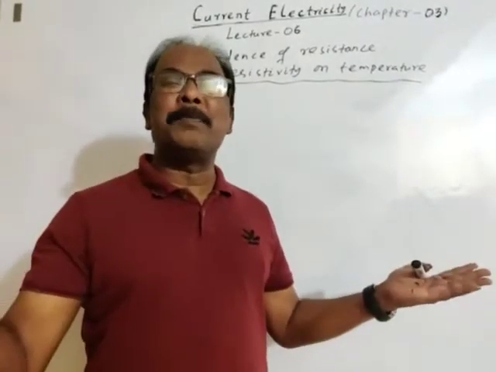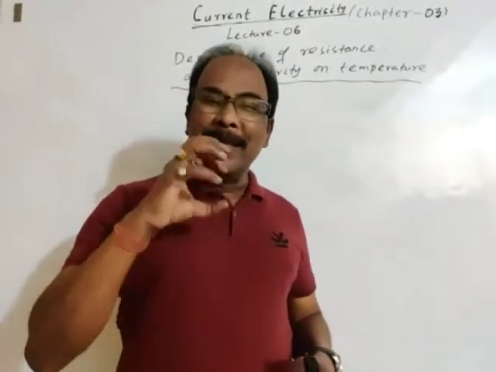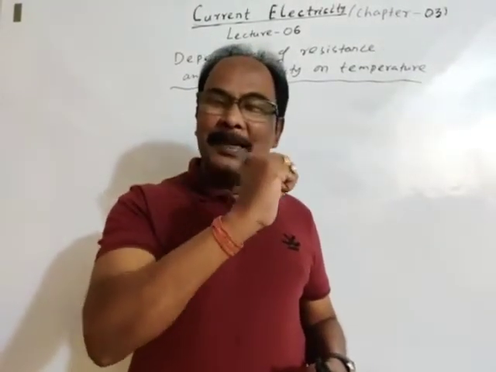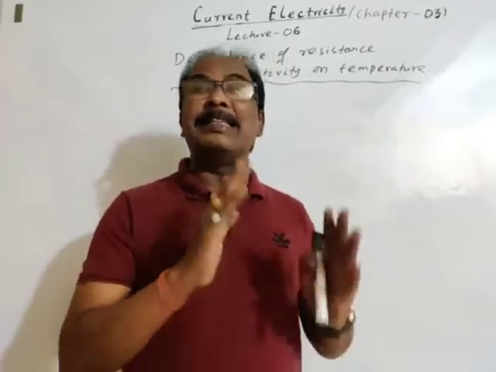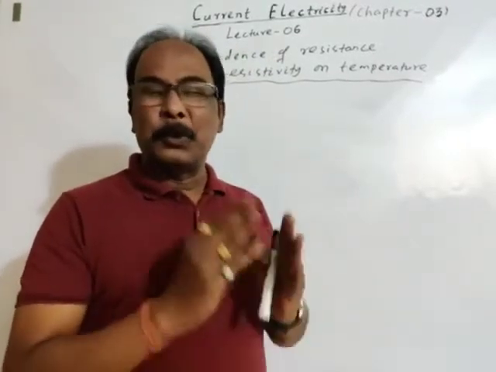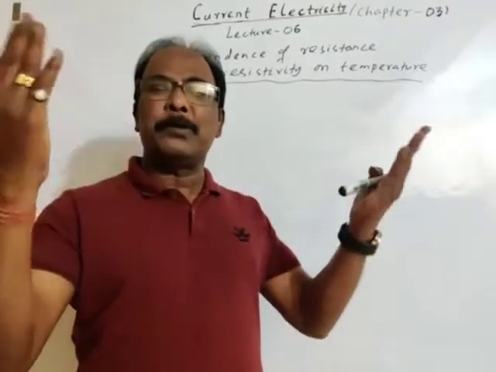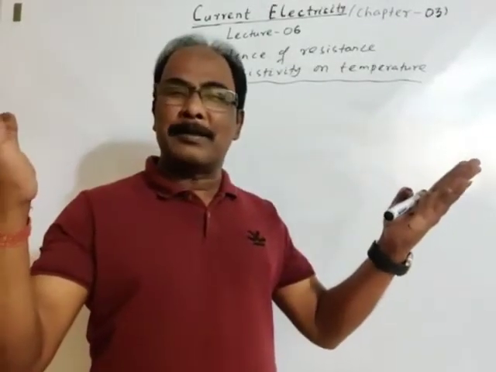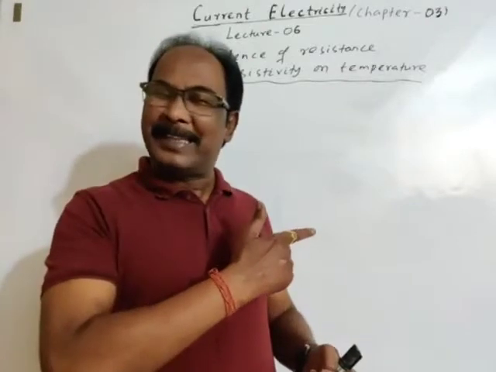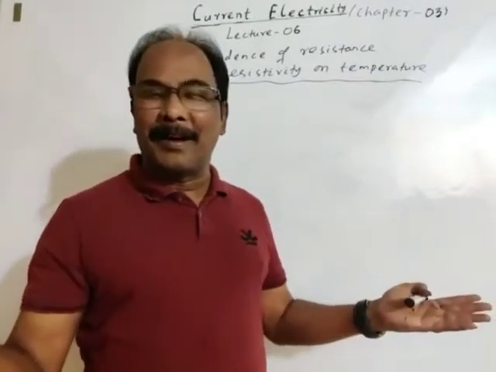Then the atom becomes a positively charged ion, that is the rest of the atom. So those electrons are free inside a substance. Those electrons may move inside the substance in all possible directions or in random order.